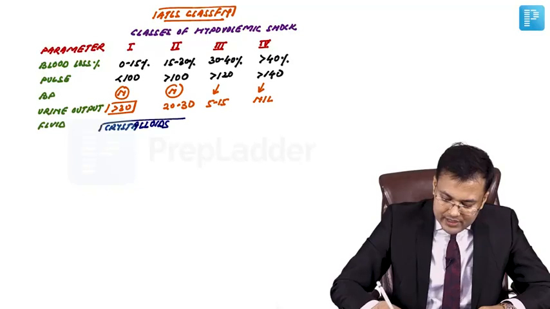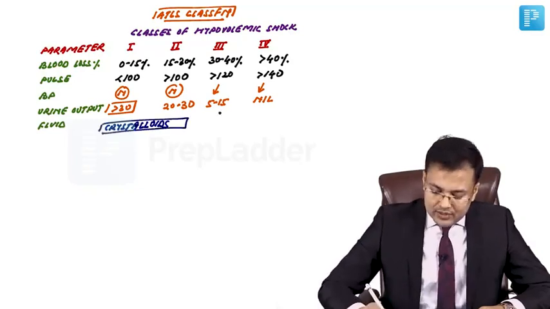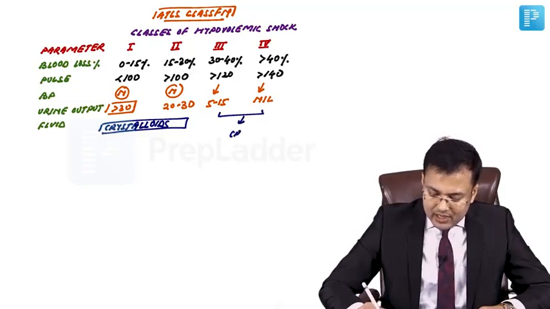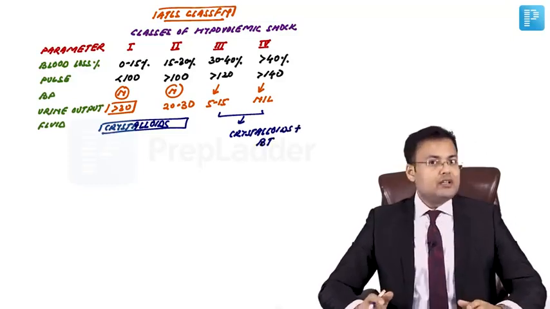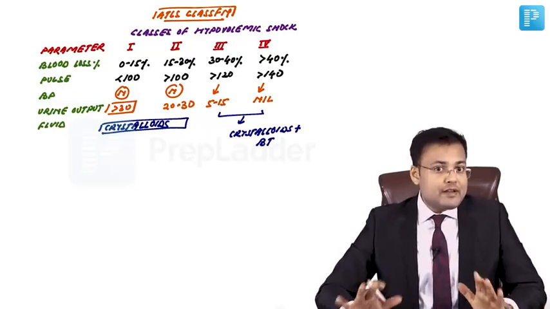Crystalloids are used in class 1 and class 2. But in class 3 and class 4, apart from crystalloids, we give blood transfusion also. So blood transfusion is also given in class 3 and class 4.